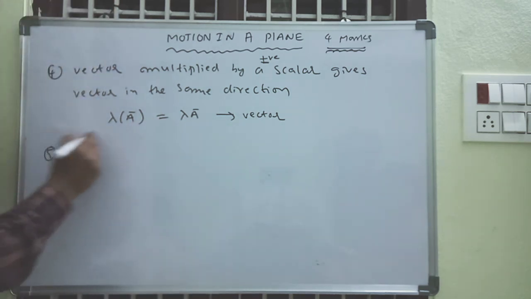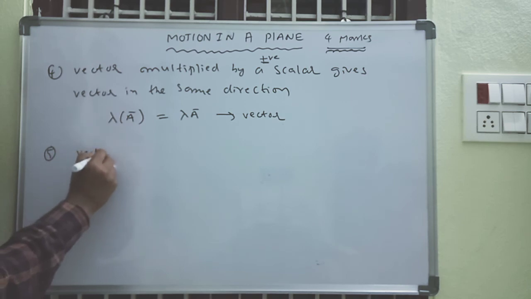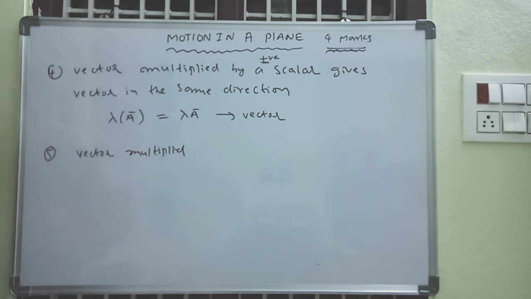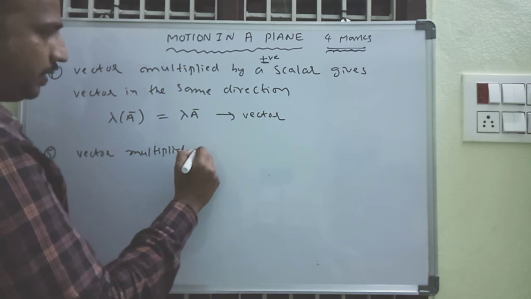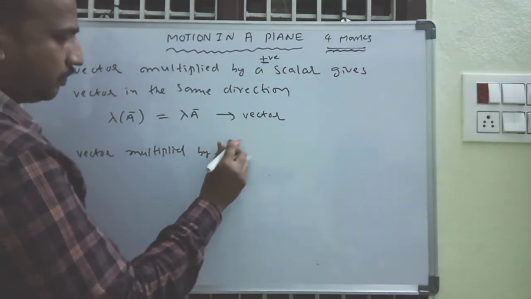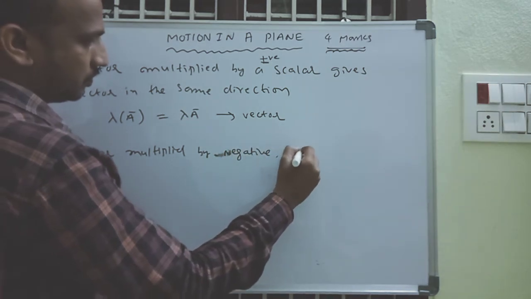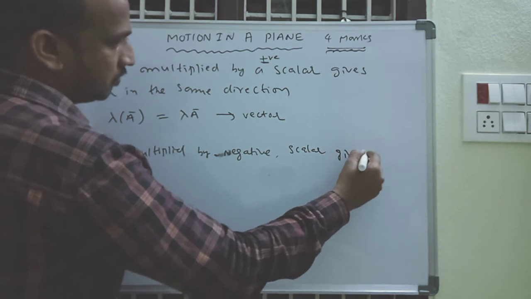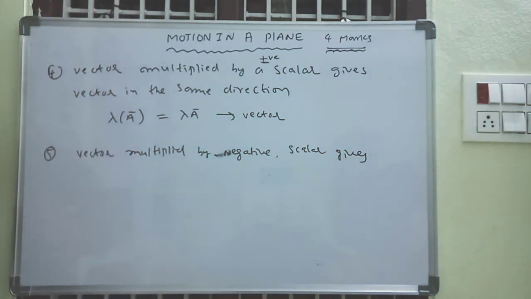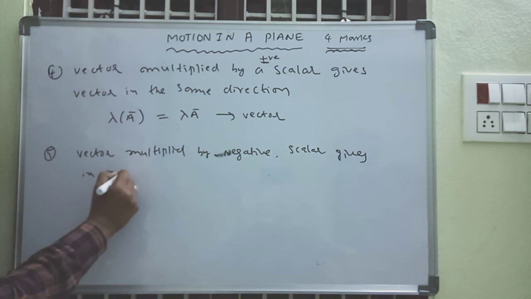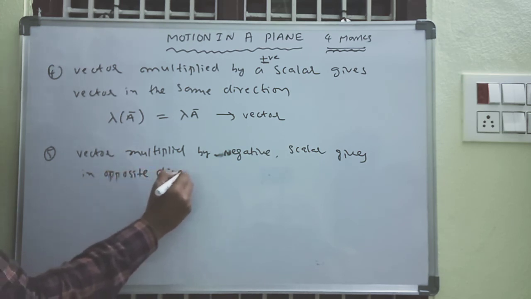And a vector multiplied by a negative scalar gives a vector in the opposite direction.